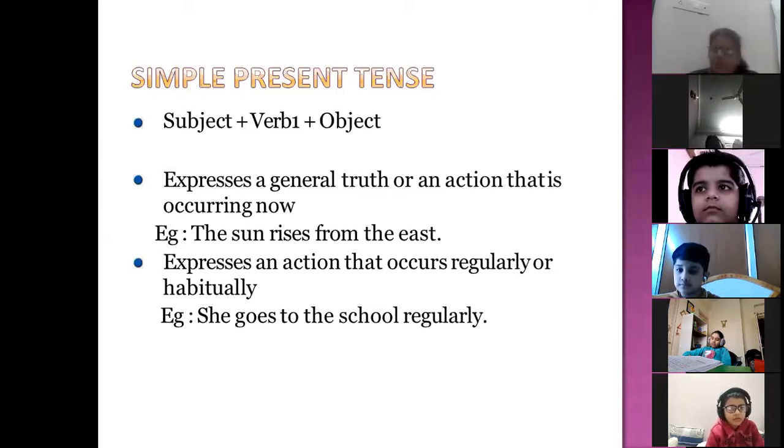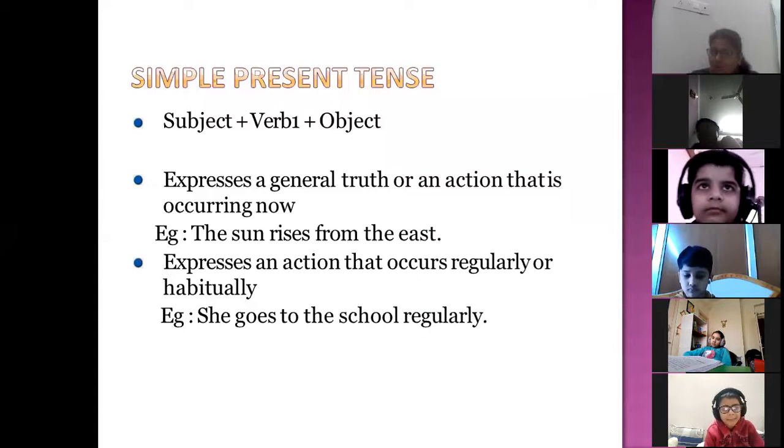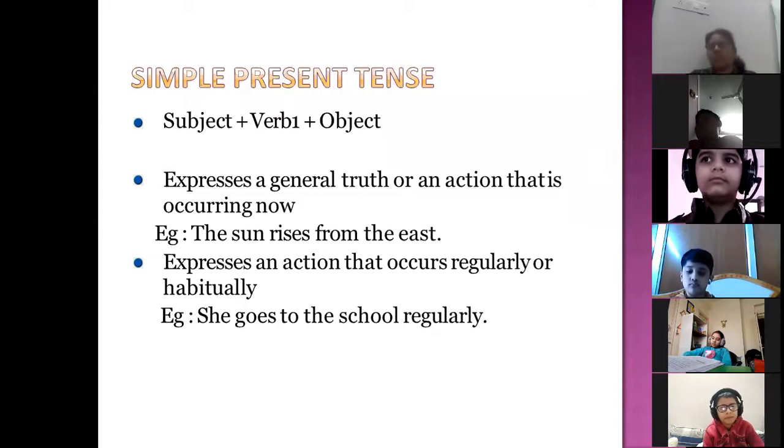Now we will take the first tense, your simple present tense. Today we will only study simple present tense. The basic formula for it is subject plus verb first form plus object. Verbs have three forms: first form, second form, and third form. With simple present tense we use the first form of the verb, every time we are using present tense.